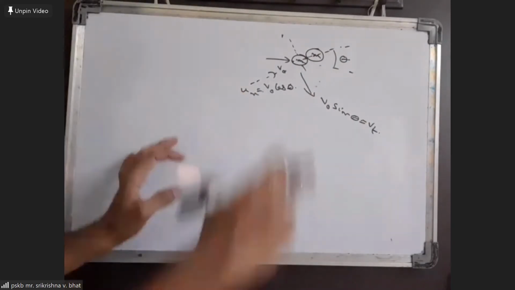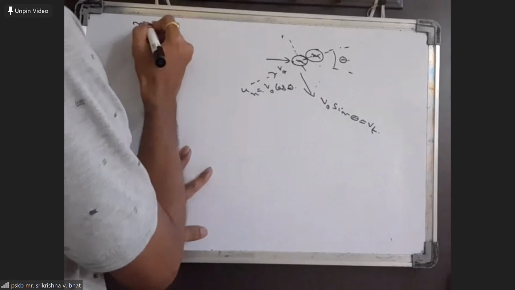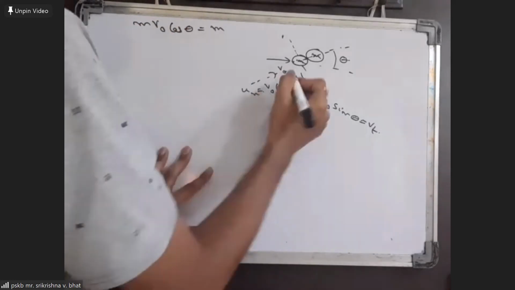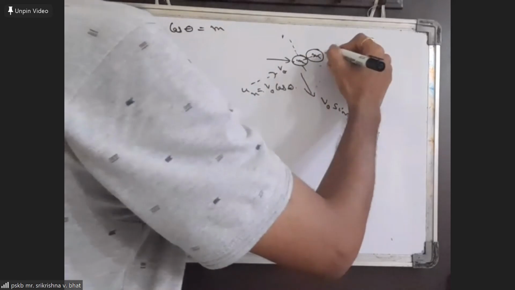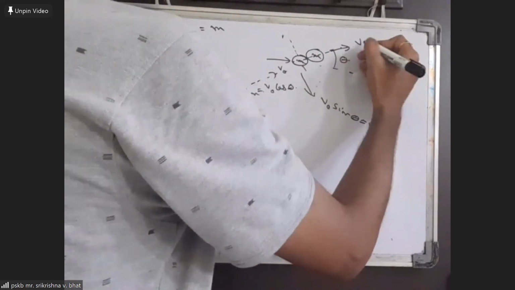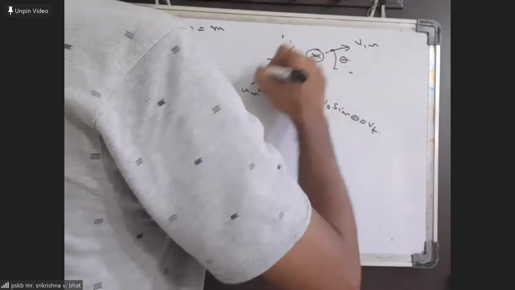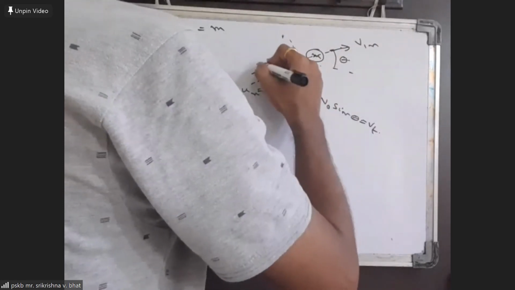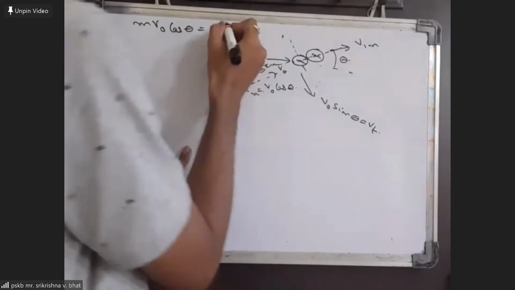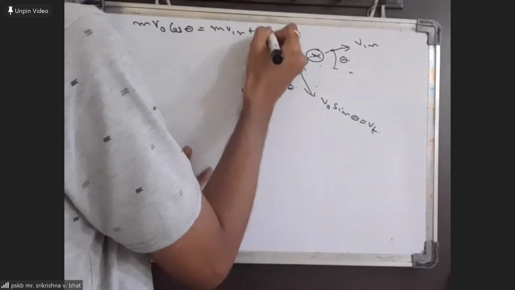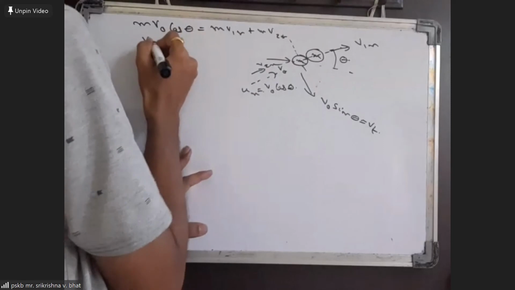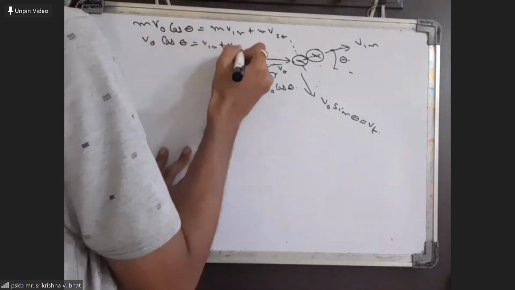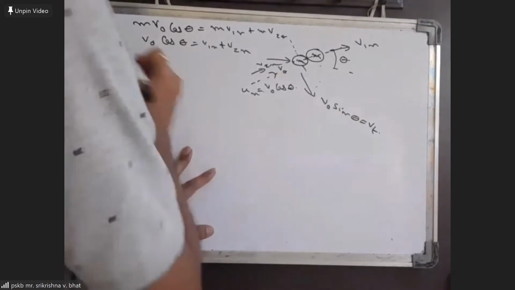If you use momentum conservation along the normal, we can simply say that m into v naught cos theta should be equal to m v1n plus m v2n, where v1n is the final velocity of this mass in the normal direction and v2n is that of the other. So this gives v naught cos theta is equal to v1n plus v2n.